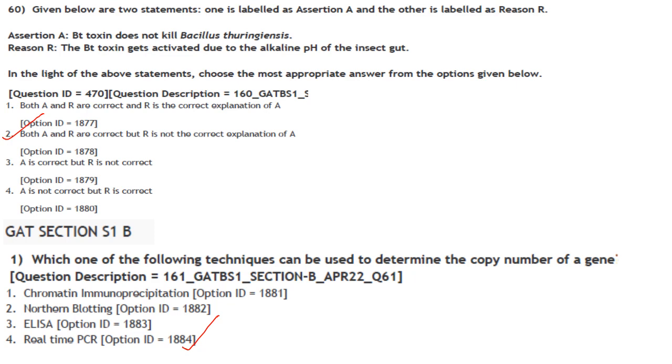Then next one. Which of the following techniques can be used to determine the copy number of genes? So chromatin immunoprecipitation, that is used to determine DNA protein interactions. Then northern blotting, it is used to study RNA, and ELISA is used to identify specific proteins. So what is left out? Real-time PCR. So the answer here is real-time PCR.